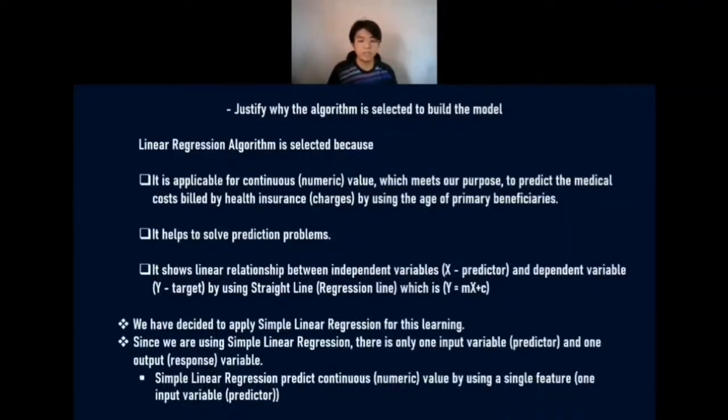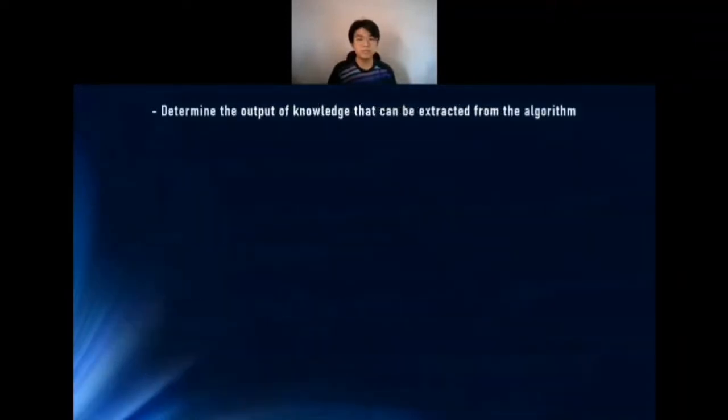And we have decided to apply simple linear regression for this learning, and since we're using simple linear regression, there's only one input variable, the predictor, and one output variable, which is the response variable. Simple linear regression predicts a continuous numeric value by using a single feature, only one input variable, which is the predictor. Determine the output of knowledge that can be extracted from the algorithm.